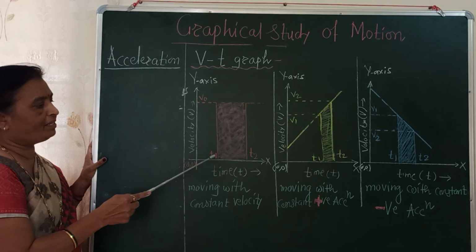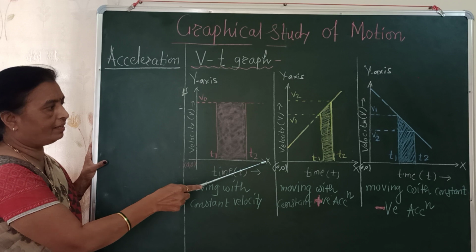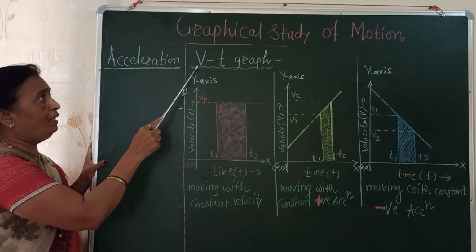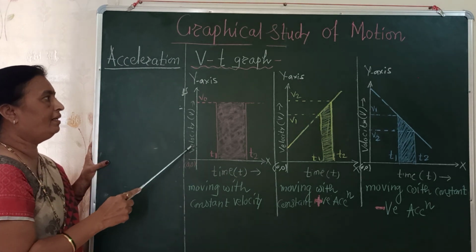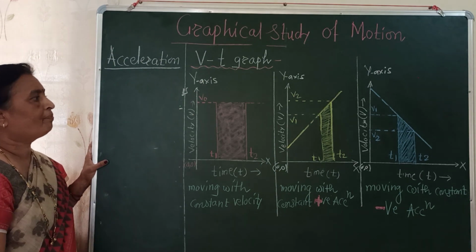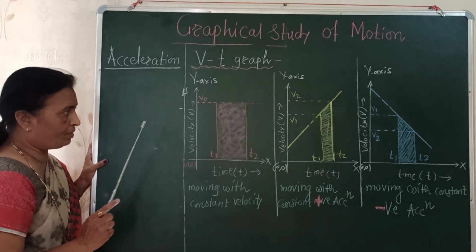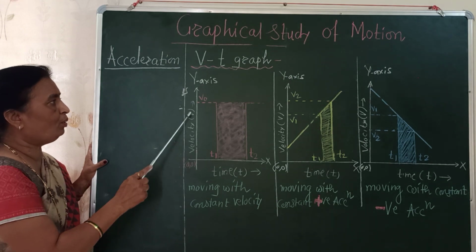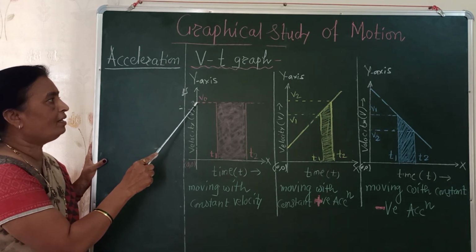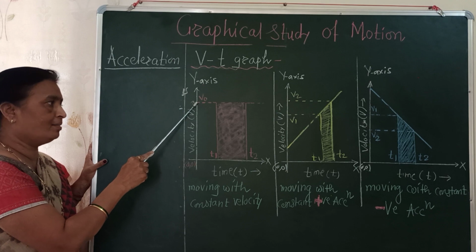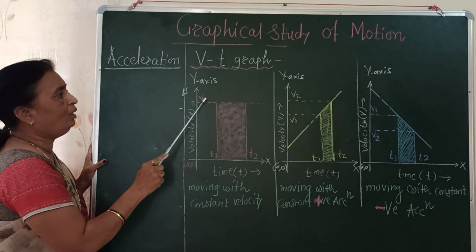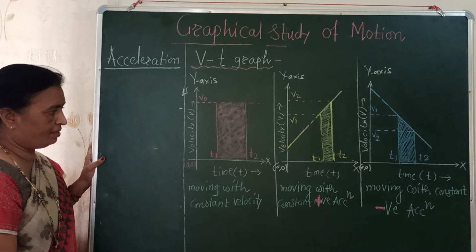As we know, time is the independent variable, so it is taken along the x-axis. Velocity is the dependent variable, taken along the y-axis. The particle moves with constant velocity. From the origin O, consider v0 is the velocity with which the particle is moving along the positive direction of the x-axis.